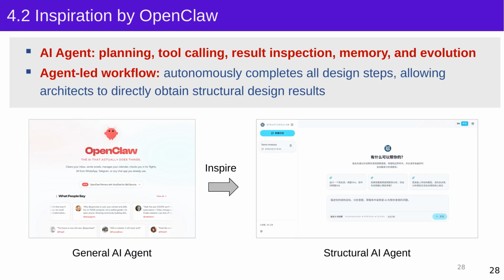At the beginning of this year, there was a strong wave of interest in OpenClaw, because people believed that this type of agent could help us complete many tasks. StructureClaw was developed independently by our team, but we borrowed the name from OpenClaw so that people could immediately understand its agentic focus. The key idea is to bring planning, tool use, and iterative feedback into structural engineering.